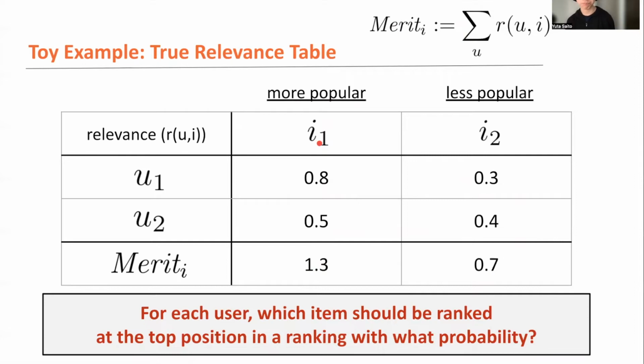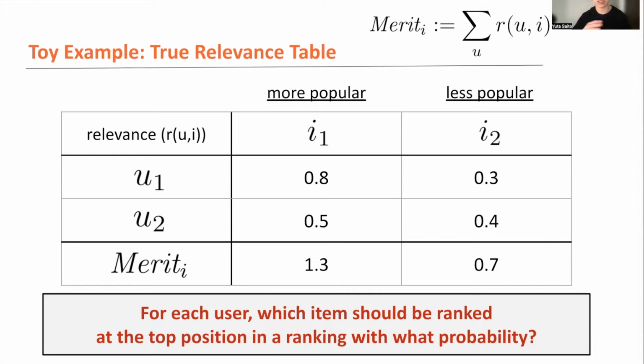And then given this relevance table, the question to ask here is, for each user, which item should be ranked at the top position in the ranking with what kind of probability? Especially to guarantee item fairness, as well as maximizing user satisfaction. The question itself is pretty simple, but seems to be very difficult to answer, right?